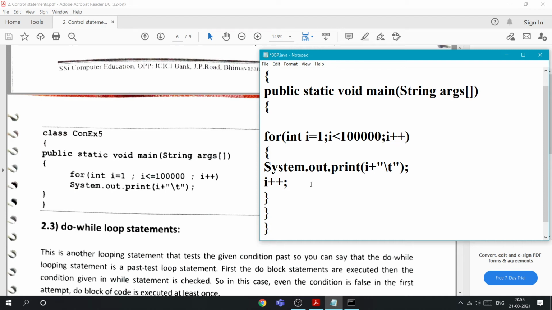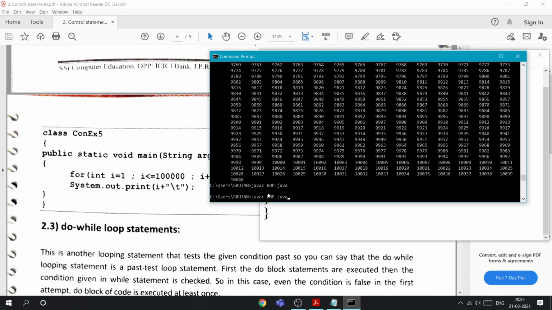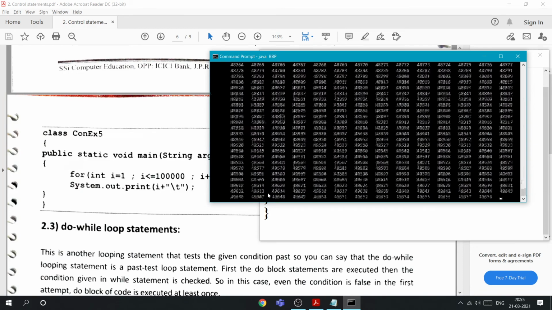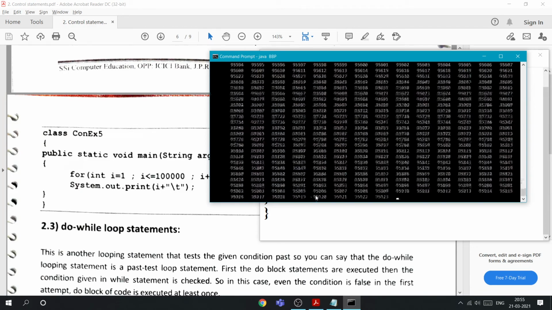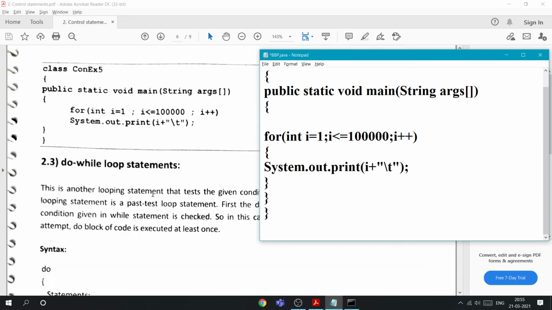No need of incrementing again inside, because we have already done it here. If you did, it would increment twice. Save this, compile and run it, and you can see the same output, going up to 1 lakh.